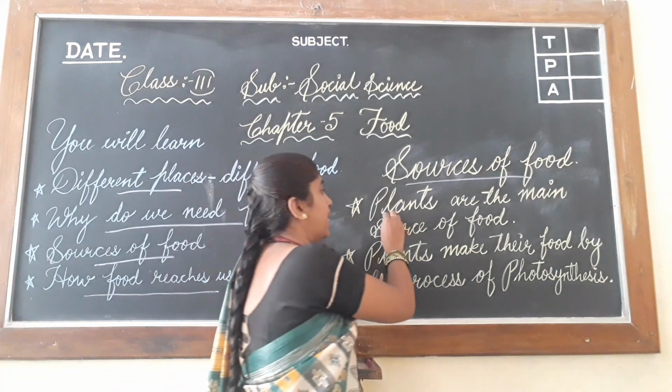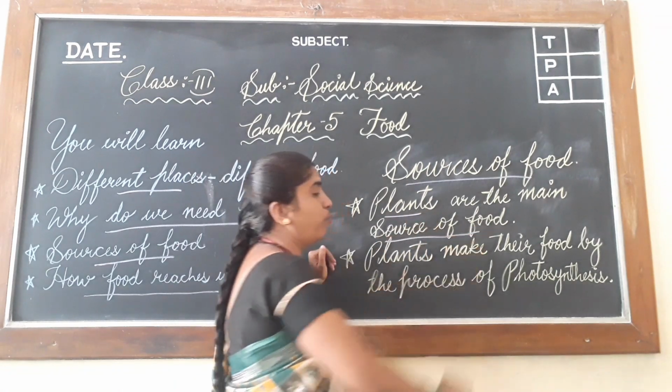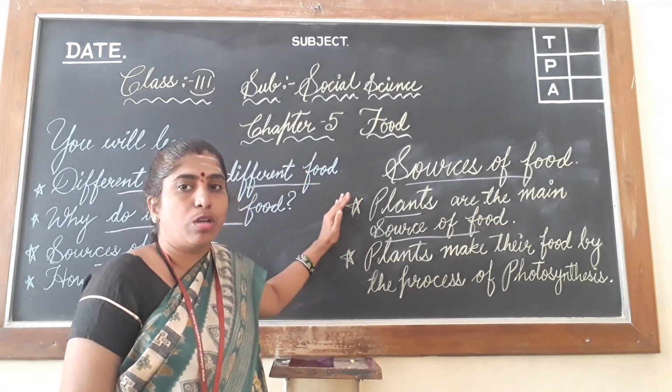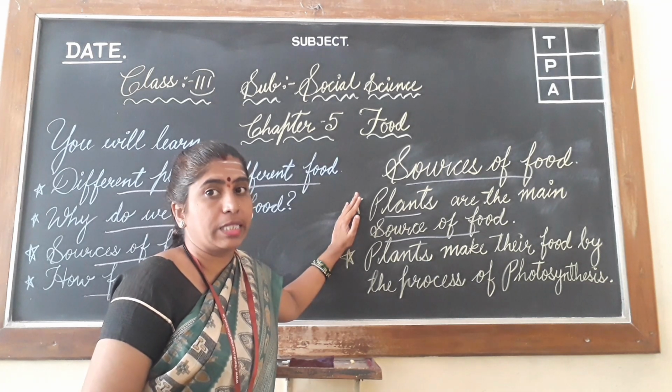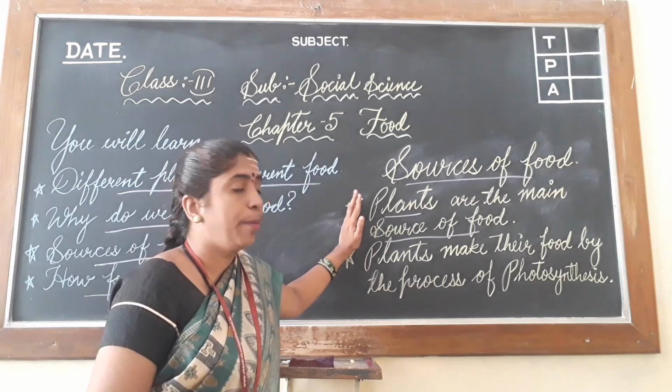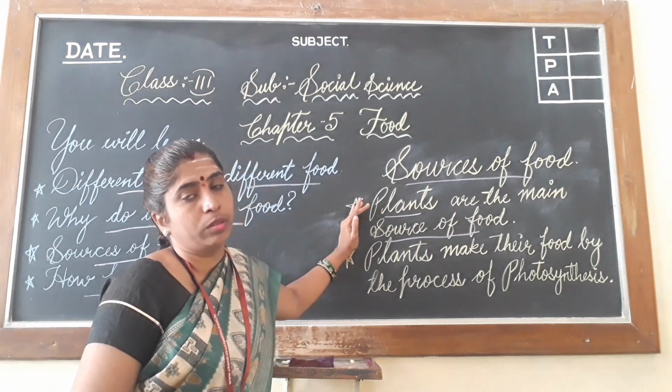So plants are the main source of food. Almost all vegetables, fruits, rice, chapati or grains, we eat all these things, isn't it? So all these things we get from plants. So plants are the main source of food.